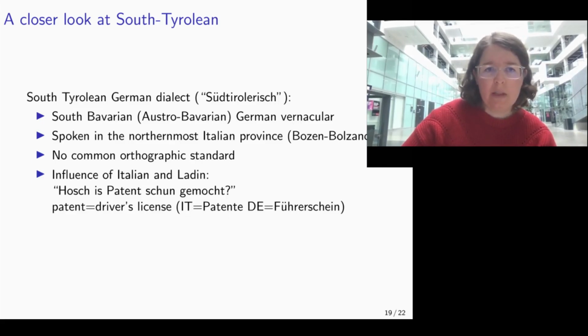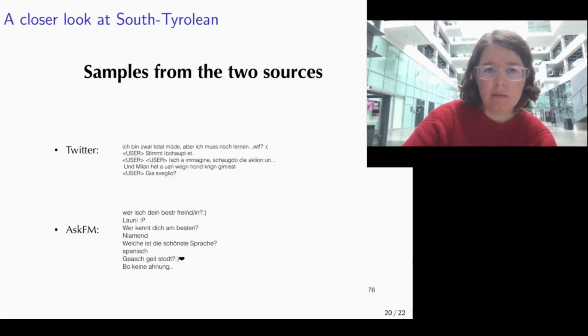It was particularly challenging to get unlabeled data of this dialect. We managed to get a few examples from online sources like Twitter and Ask.fm, where we again see that it's highly interspersed with other languages, some Italian, some German, some English even. But we see also that the second source, Ask.fm, is a bit more natural, in a sense also closer to the target of dialogue agents.